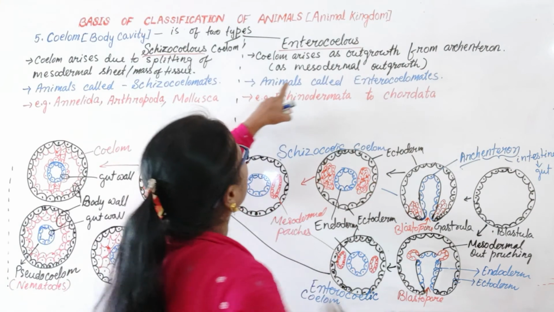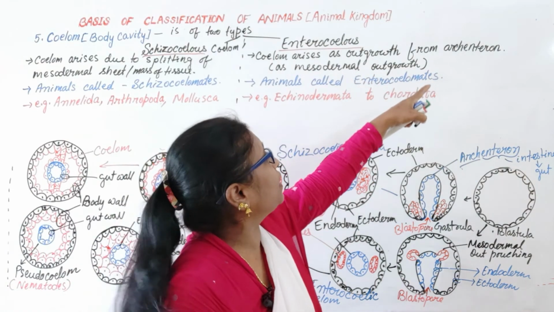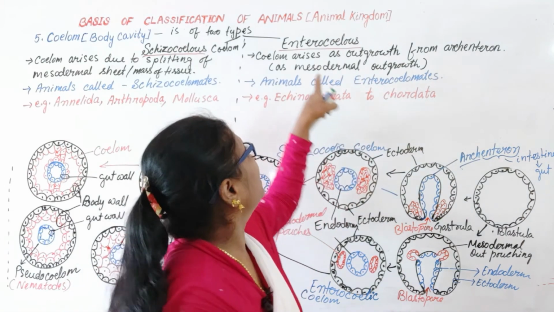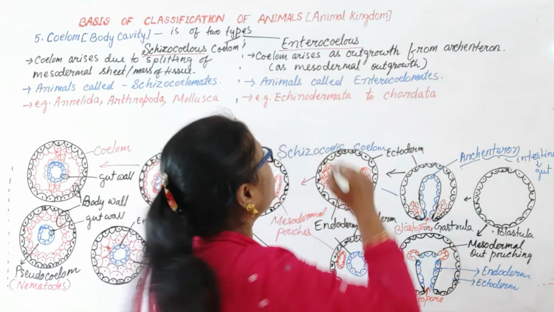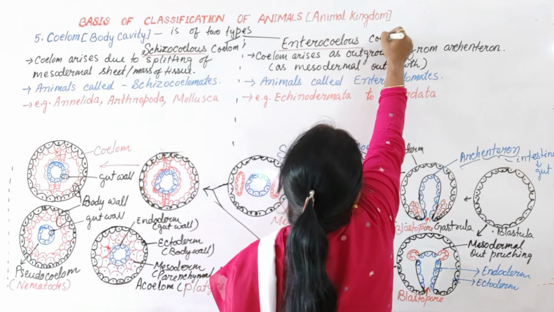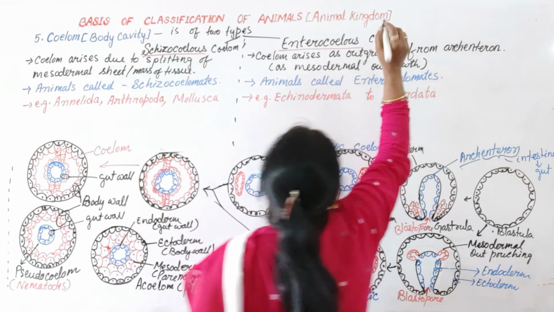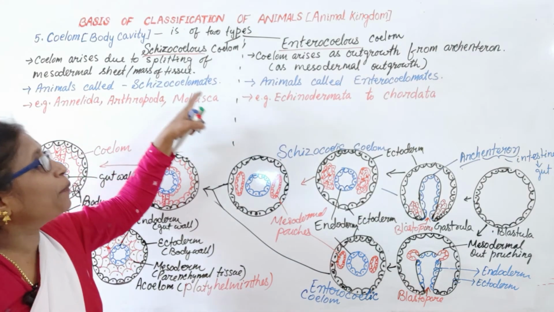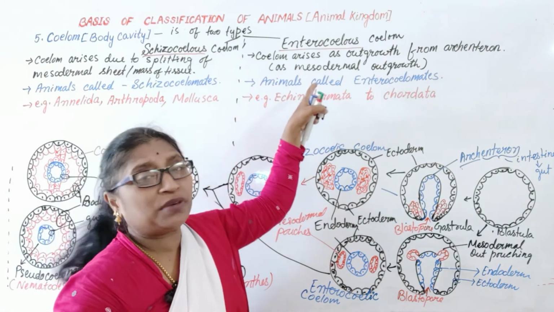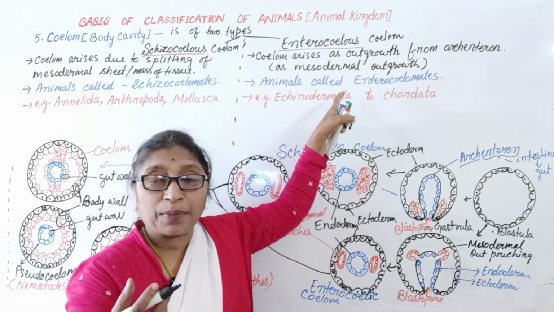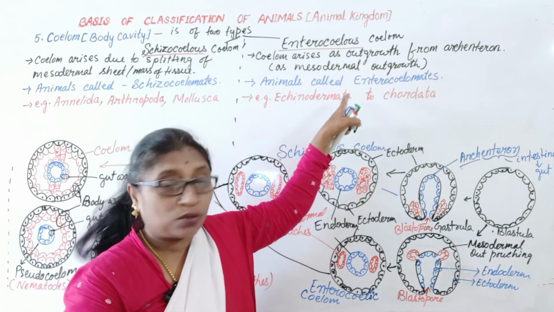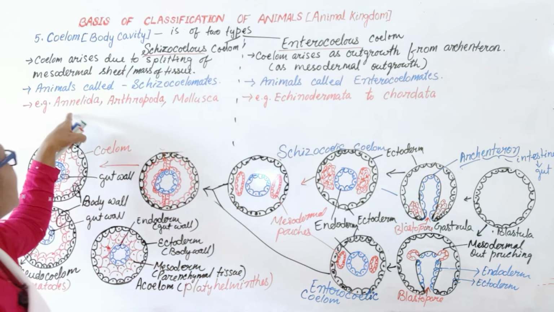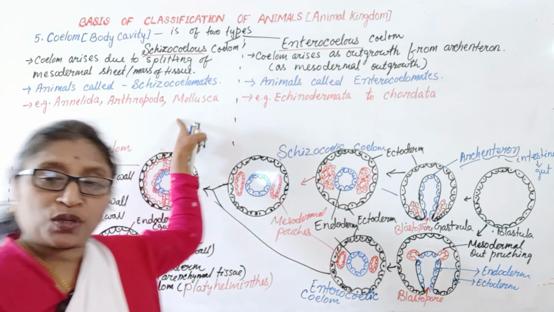And when the coelom arises as an outgrowth from the archenteron, as mesodermal outpouching, then it is called enterocoelous coelom. Animals with schizocoelom are called schizocoelomates, and animals with enterocoelous coelom are called enterocoelomates. Example: Annelida, Arthropoda, Mollusca.